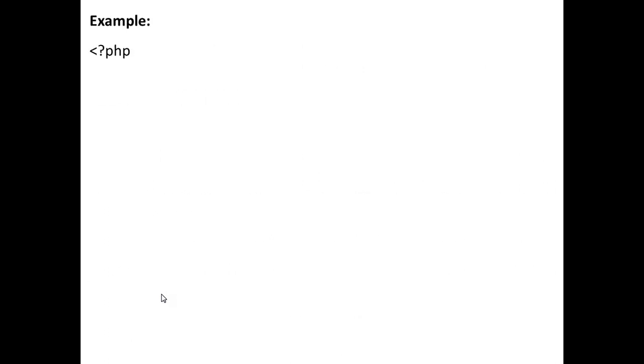Let's see the example. Here we have PHP, where we have declared a variable $x equal to IT, $y equal to computer science, then echo $x and echo $y, and then close the PHP. Could you identify where we have the error? You can see at line number 3, a variable must start with the $ sign, right? But we have not used the dollar sign there. By mistake, I forgot to put the $ sign. So it will produce an error.